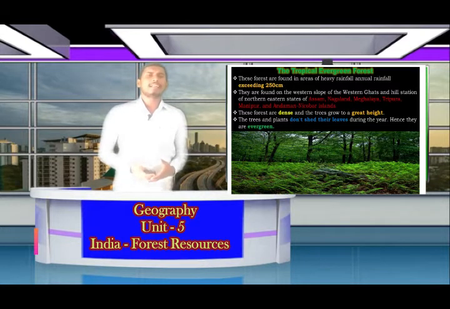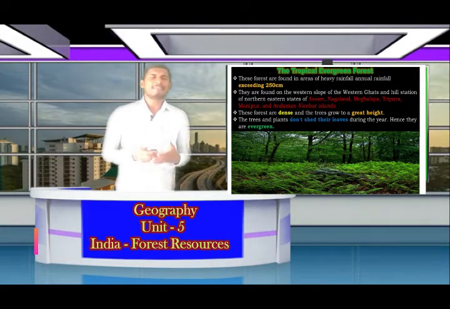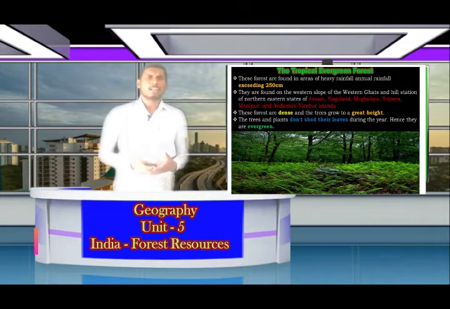The tropical evergreen forest. The tropical forests are found in areas of heavy rainfall annually, exceeding 250 centimeters. They are found on the western slope of Western Ghats and hill stations of northeastern states of Assam, Nagaland, Meghalaya, Tripura, Manipur and Andaman and Nicobar Islands.